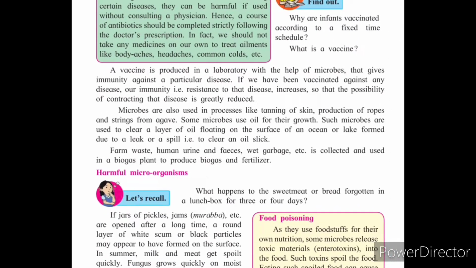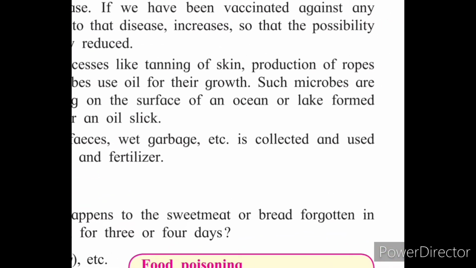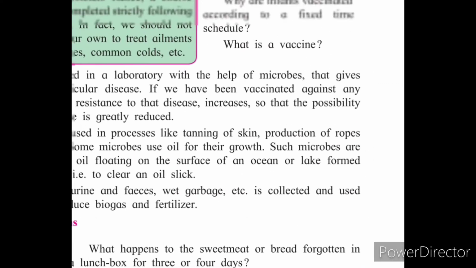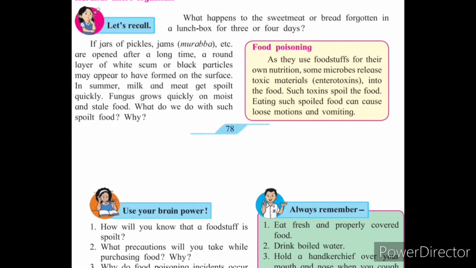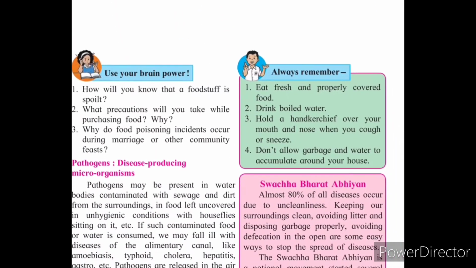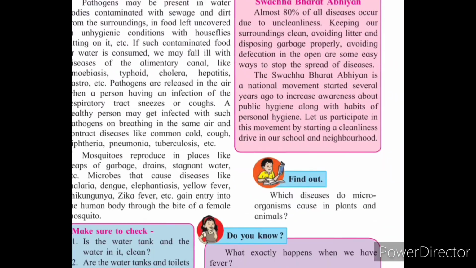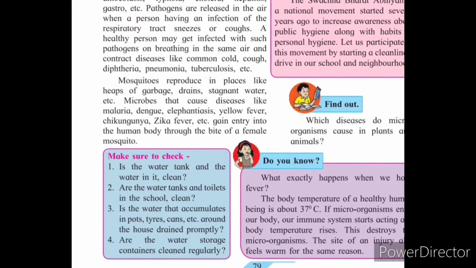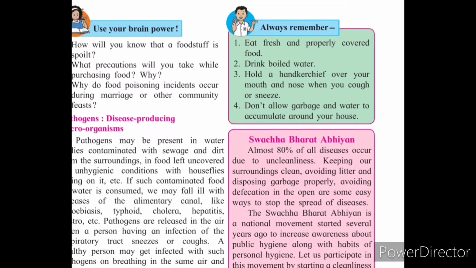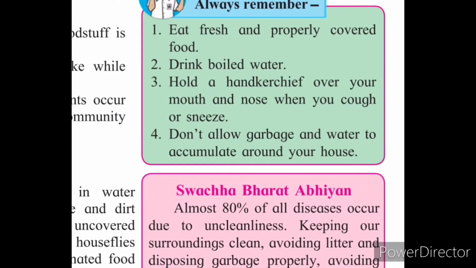The harmful microorganisms cause harm, for example food poisoning, in which we saw the various causes of intake of such harmful microorganisms. Pathogens are disease producing microorganisms. All these points we studied in this chapter. A very important thing is Swachh Bharat Abhiyan.